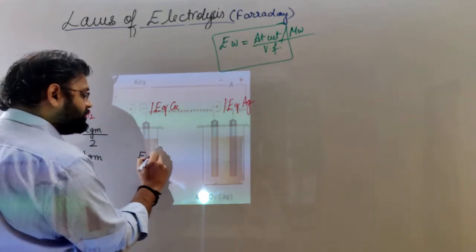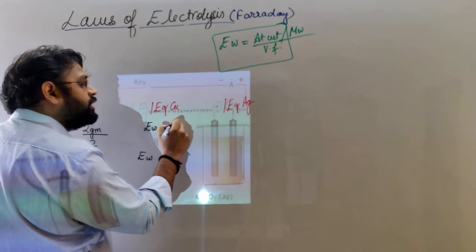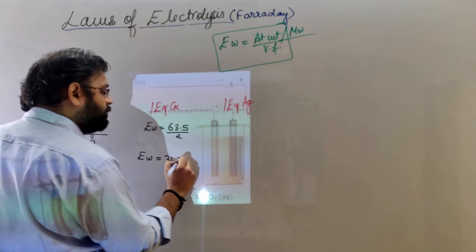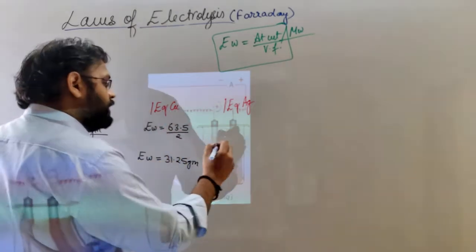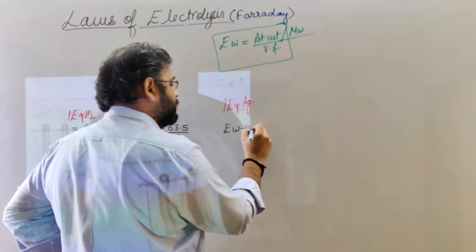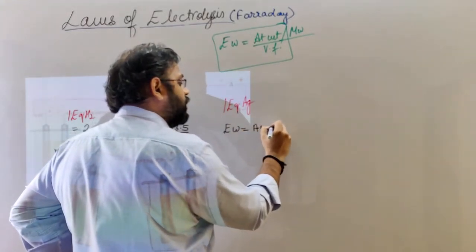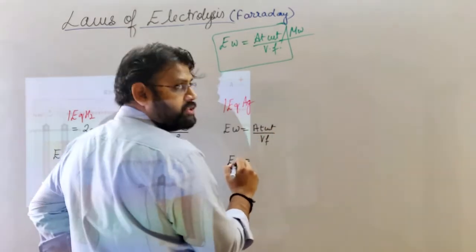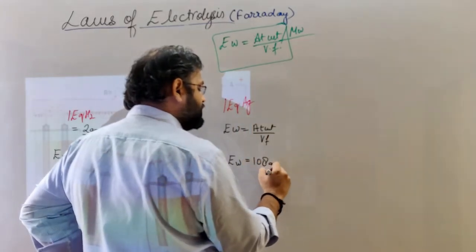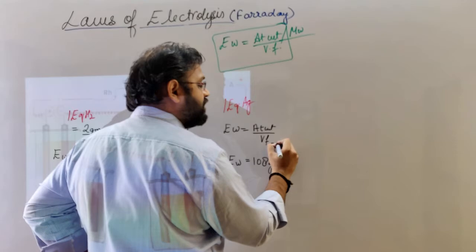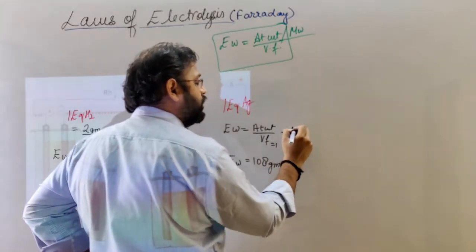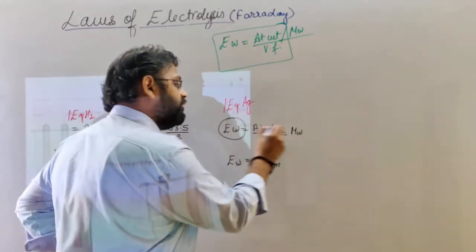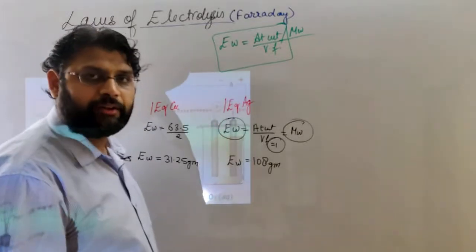Can anybody tell me the equivalent weight of copper? The atomic weight of copper is 63.5 by 2, so this comes out to be 31.75 grams. And the equivalent weight of silver is simple: atomic weight of silver upon valency factor, and the valency factor of silver is 1 only, Ag+. So 108 by 1, that is 108 grams. In this case, since the valency factor is 1, the equivalent weight will be equal to the atomic weight. Equivalent weight and molecular weight are similar when the valency factor is 1. Okay?